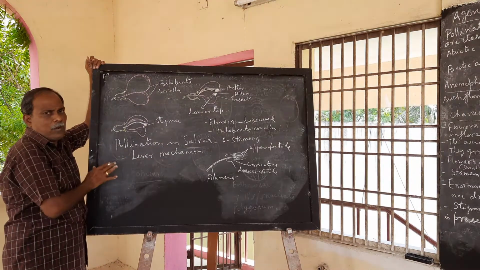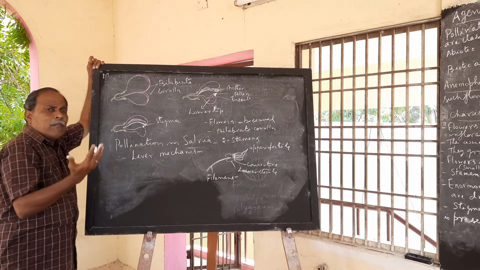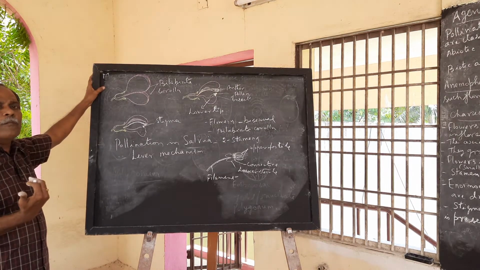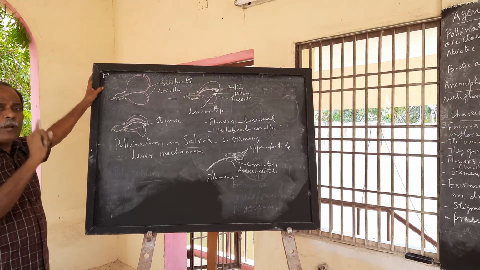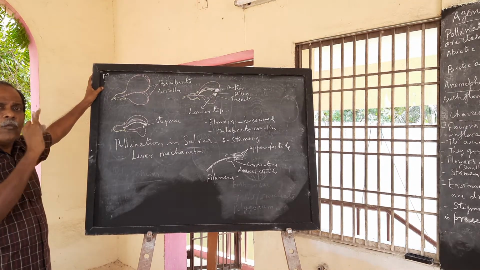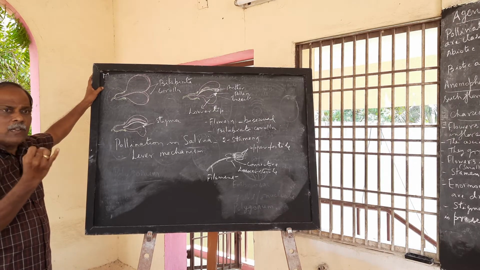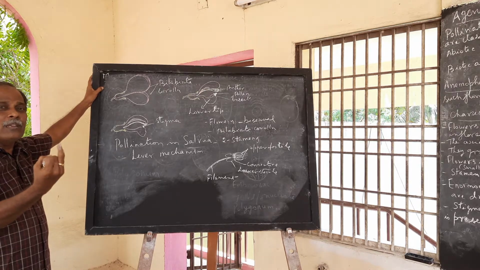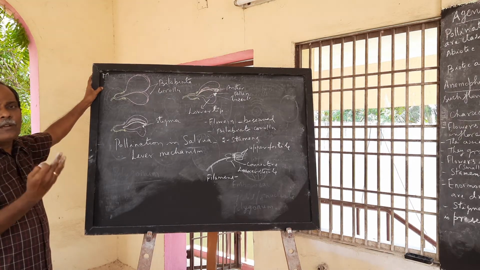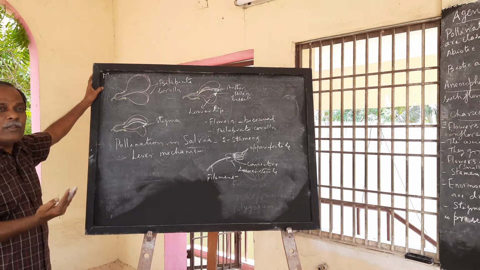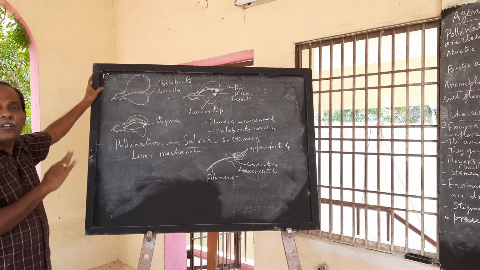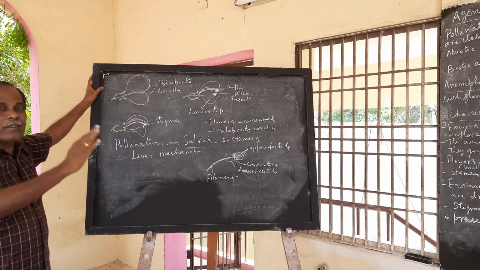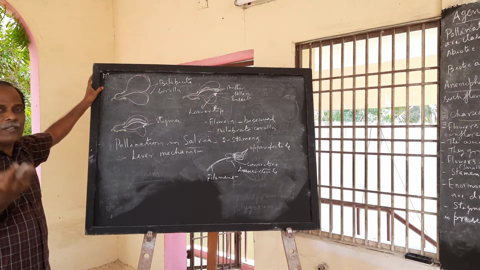What's the type of question? Pollination in Salvia. Now, what are the advantages and disadvantages of self-pollination? Advantage of self-pollination: pollination is certain, and the same characters can be maintained. There is no wastage of pollen in self-pollination. But the main disadvantage is that new characters cannot be produced. Slowly there is deterioration of parental characters after a number of generations.